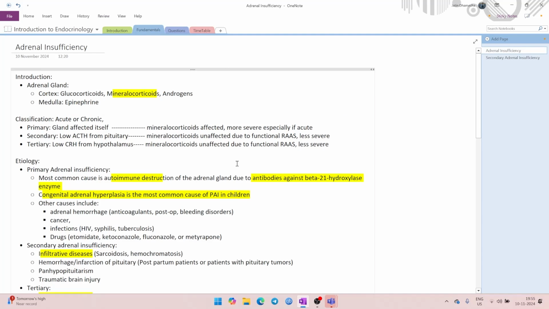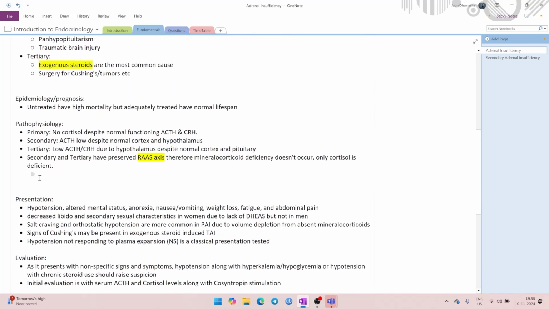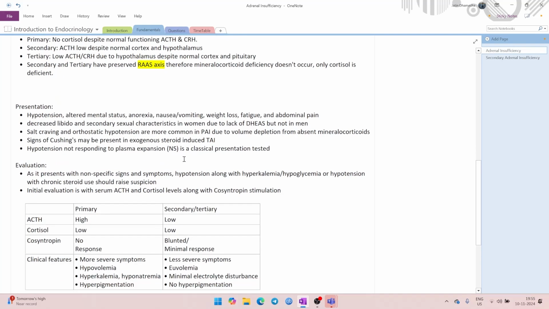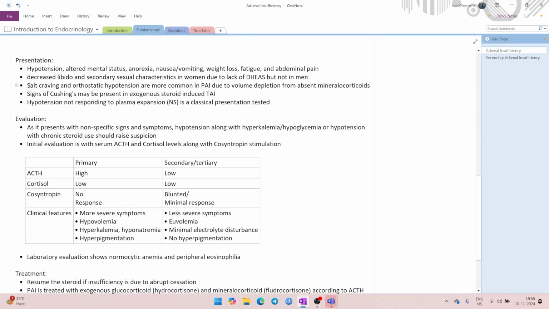And what will happen in that case is that tertiary adrenal insufficiency happens because the HPA axis is already broken. I hope you guys know how the HPA axis gets broken by exogenous steroids. So steroids are being generated from the adrenal cortex, right? If you are giving steroids, then it will cause negative feedback inhibition of pituitary and hypothalamus. So that is how it causes secondary or tertiary adrenal insufficiency. That is how steroids cause that, right? So, signs of Cushing syndrome may be present in exogenous steroid-induced tertiary adrenal insufficiency.